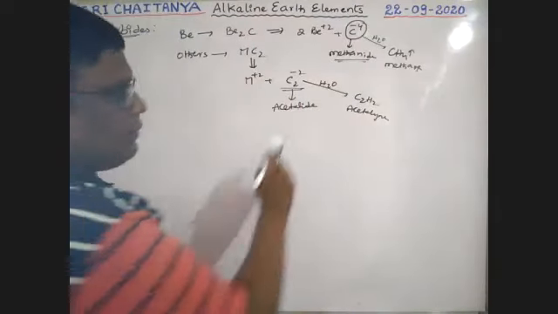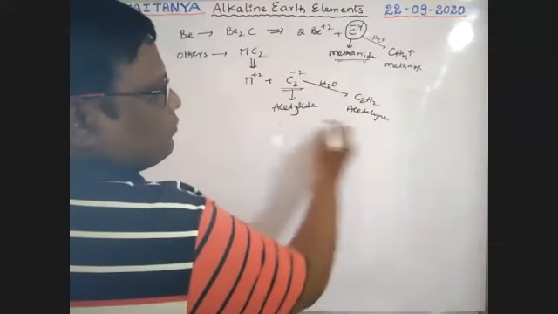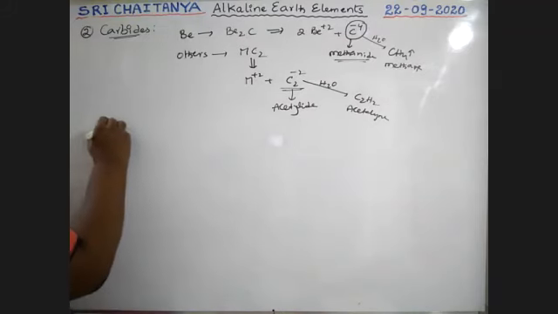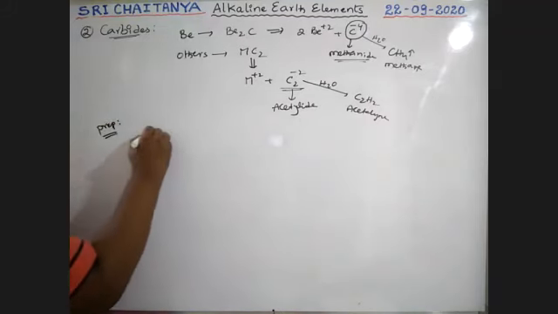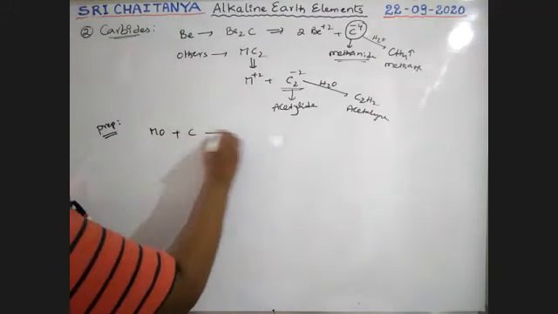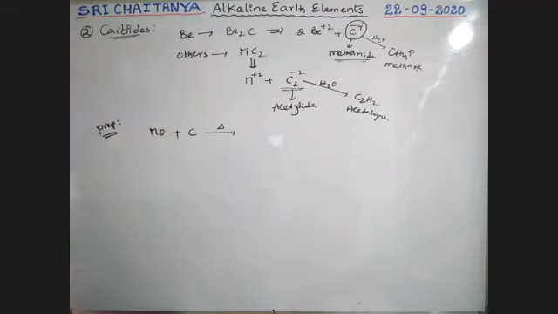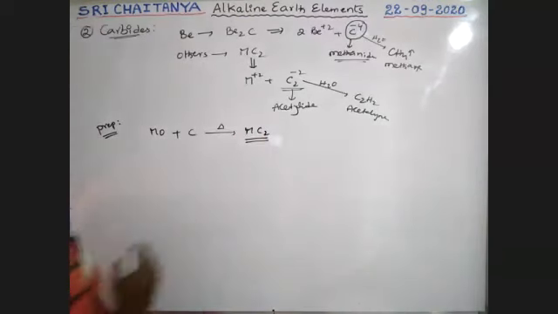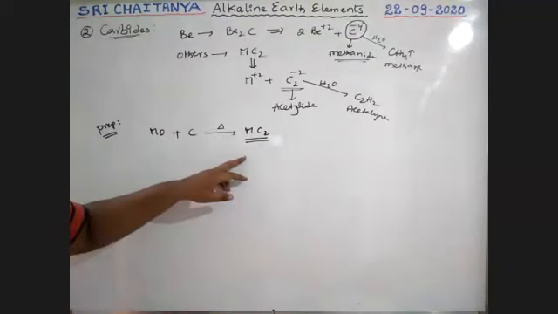So other carbides are called acetylides. Now how to prepare these carbides? See here, the preparation methods. When a metal oxide is strongly heated with carbon, the respective metal carbides are the products.